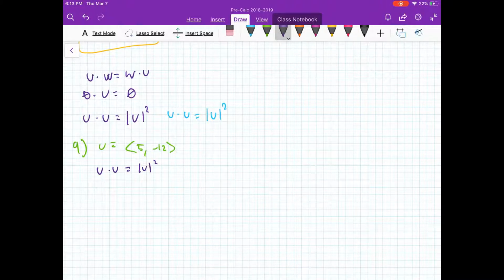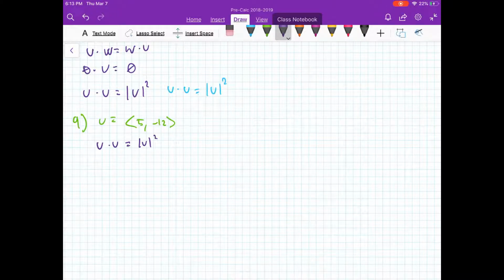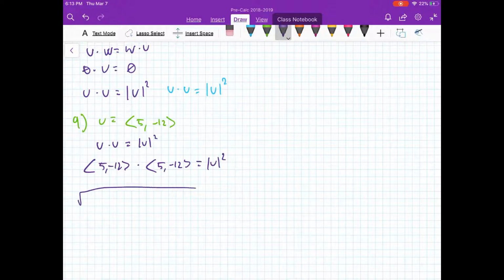So we'll plug in u, so we get 5, negative 12, the dot product of that with 5, negative 12, equals the magnitude of u squared. We can go ahead and square root both sides. We'll have the square root of 5, negative 12 dot product with 5, negative 12, and that equals the magnitude of u.